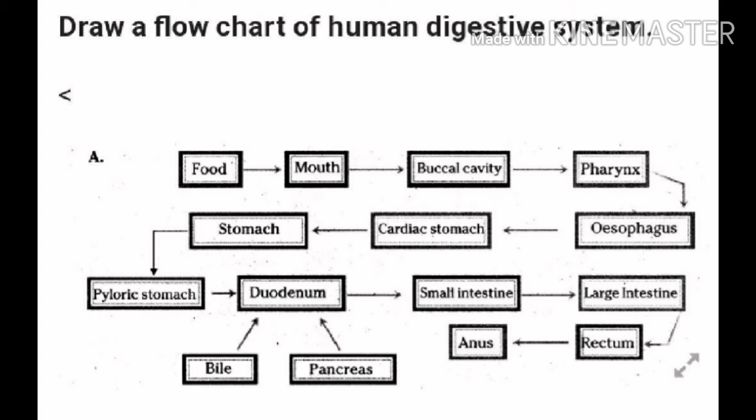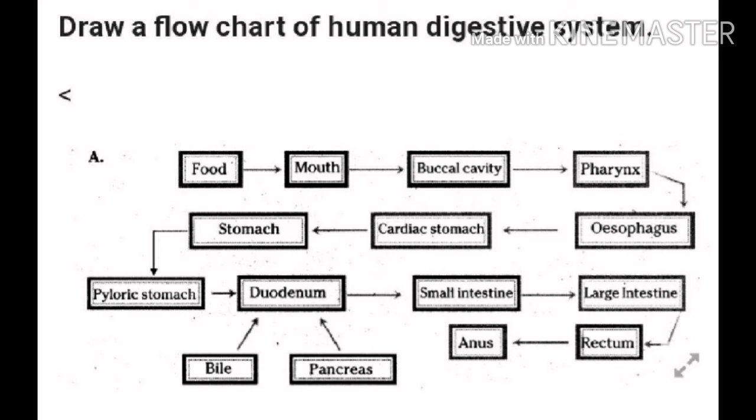The food material enters from the stomach into the small intestine. Here, a ring-like muscle is present. This muscle is called the pyloric sphincter. The pyloric sphincter allows only a small quantity of food to enter from the stomach into the small intestine. The first part of the small intestine is called the duodenum. It receives bile juice from the liver and pancreatic juice from the pancreas. Now, food is present in the small intestine in the presence of amylase, trypsin and lipase enzymes. Most of the food is digested.